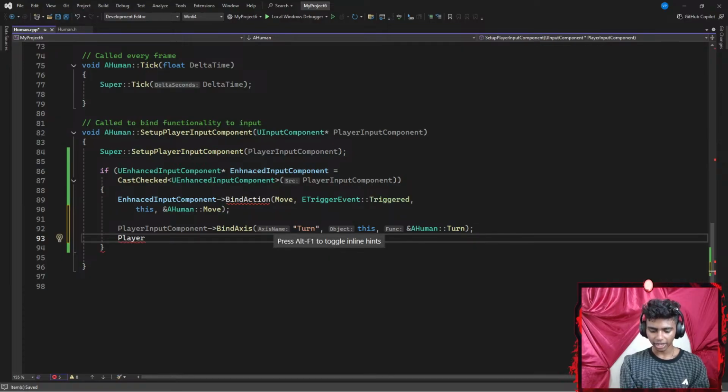Lastly, I'm going to do that for my lookup as well. So I'm going to go with player input component. I'm going to point that towards another bind access with a row of parentheses where my method is going to be something like lookup. Okay, and then lastly, I'm going to go with the memory address of my A human with a scope resolution operator of something like lookup ending with a semicolon.